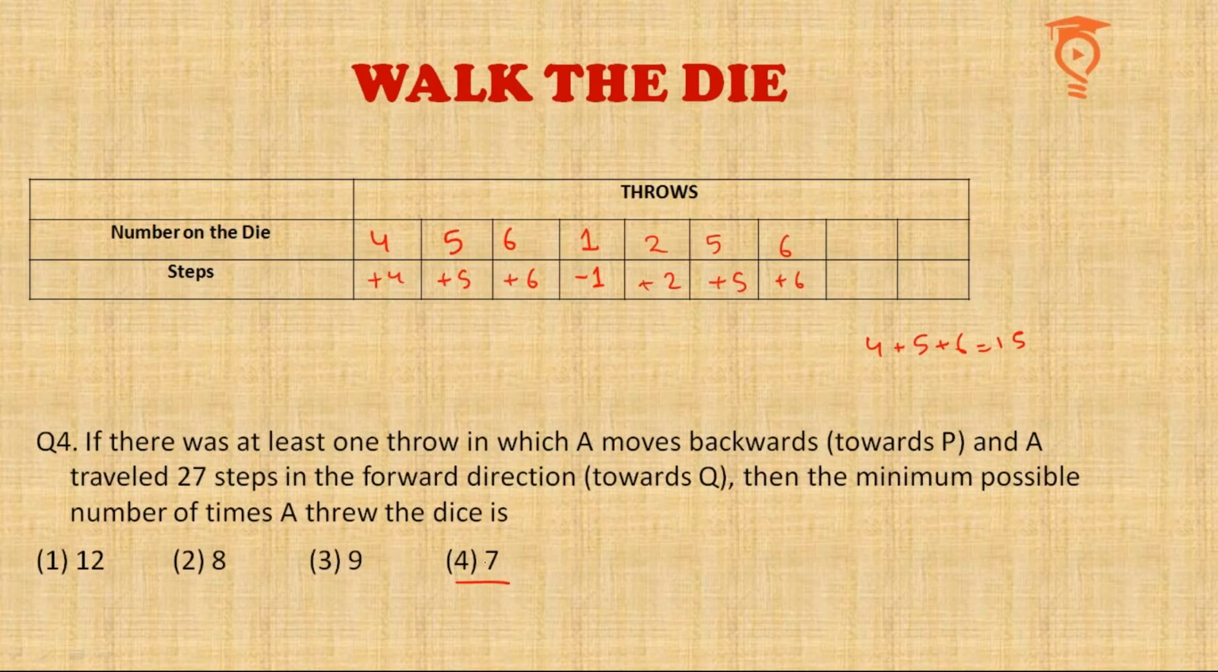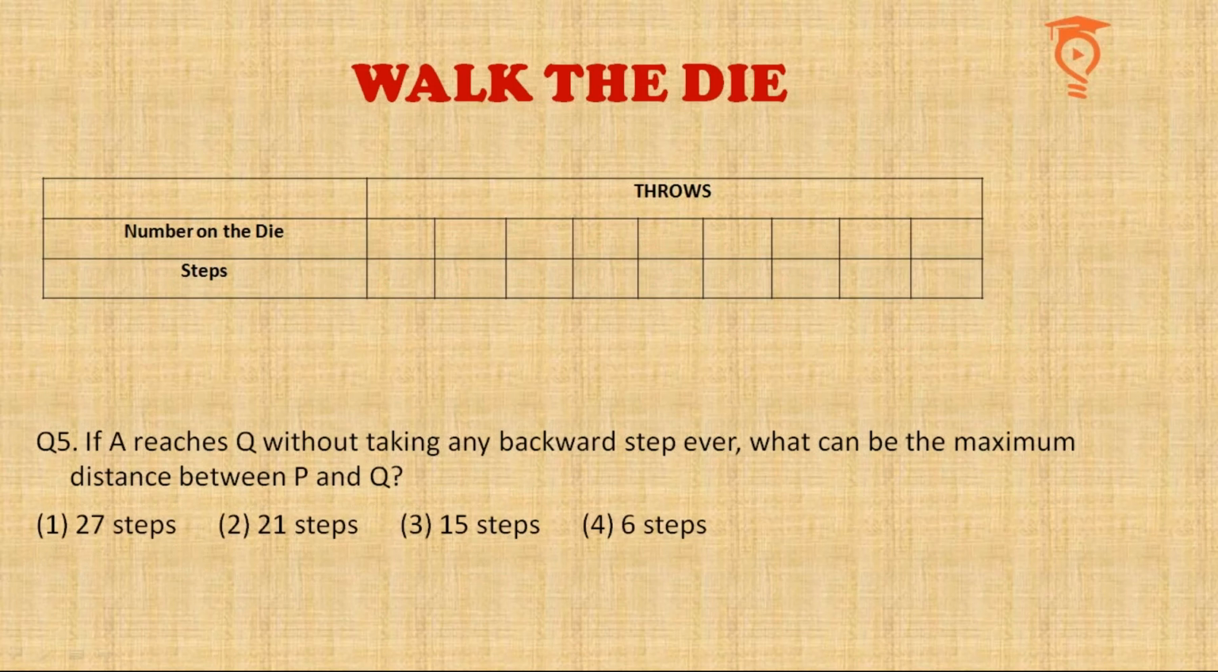Okay, and even if there were no options, we would have been able to think it through like this. Even if we do not add any negative step, then in 6 throws he will be able to move only 21 steps. And if we add one negative step, then maybe in 7 throws he will be able to. So anyway, we would have tried our best to get it done in 7 throws, and we were able to.